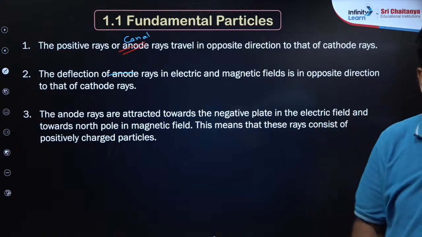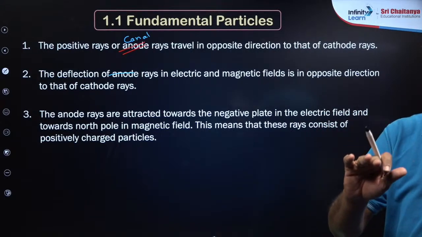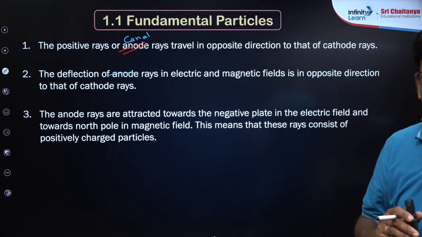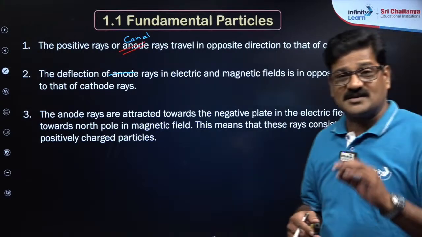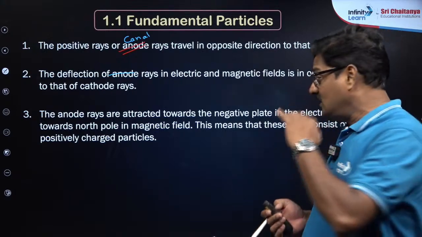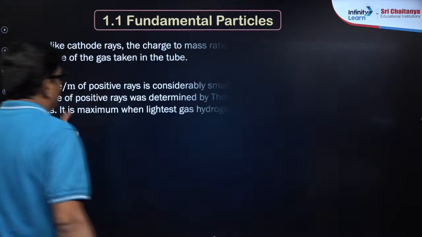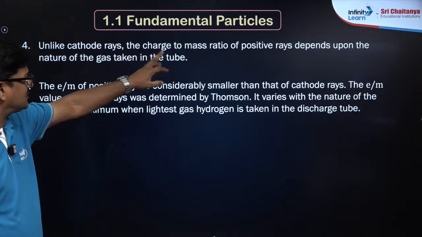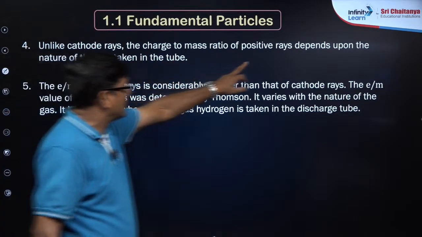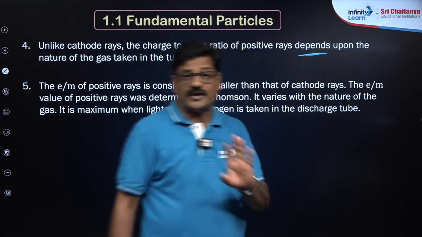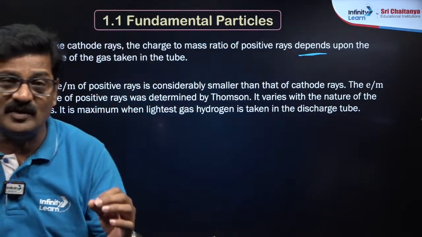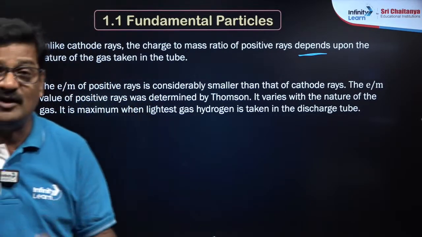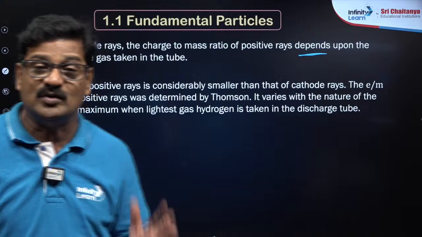They have kinetic energy. All properties of the canal rays are equal to cathode rays, but its e by m value is different and it has a positive charge, and this e by m value is a fundamental property. So unlike cathode rays, the charge to mass ratio of positive rays depends on the gas, a dangerous point. The cathode rays e by m value is independent of the gas, whereas the canal rays e by m value is dependent on the gas that we are using in the discharge tube.